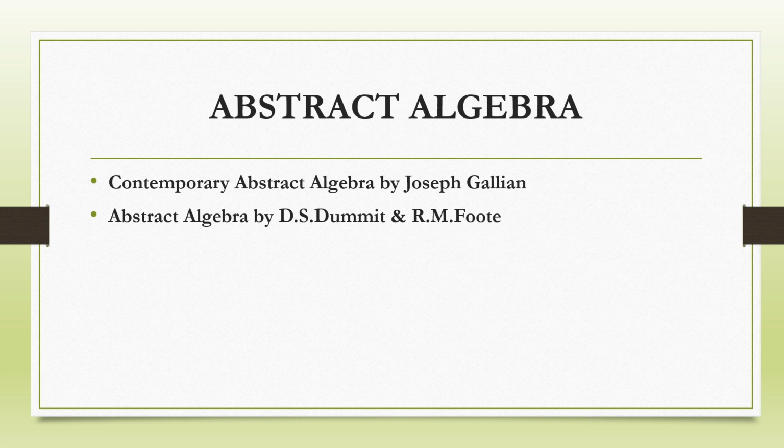Also, Abstract Algebra by Dummit and Foote. This book has very important properties and topics such as rings, ideals, prime and maximal ideals, quotient ring, unique factorization domain, principal ideal domain, and Euclidean domain. And also the third book, that is Basic Abstract Algebra by P.B. Bhattacharya.